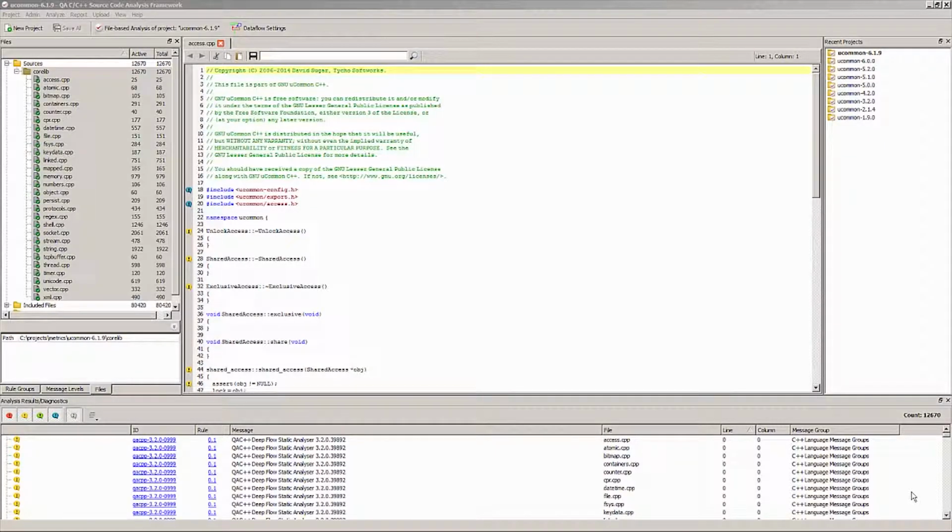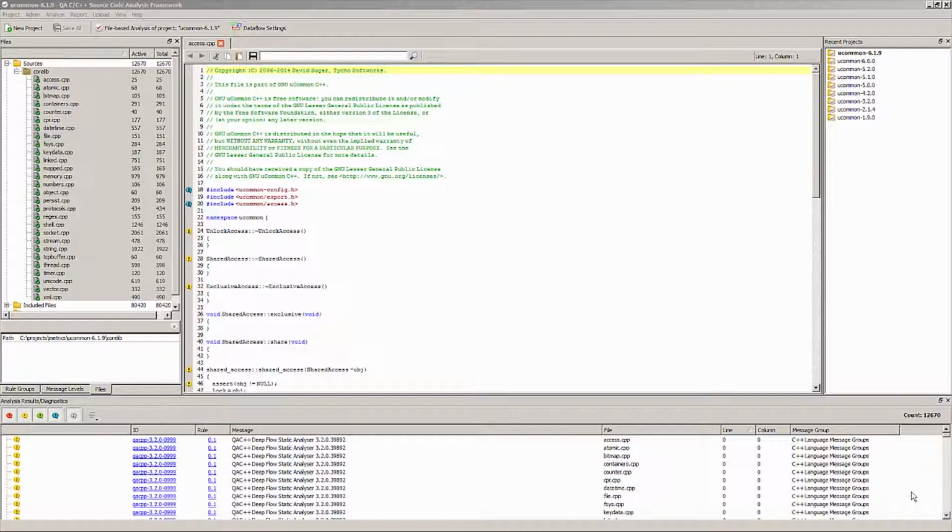In this presentation we shall look at some of the metrics available in QAC++ 3.2. We'll look at some of the new metrics, we'll look at them in QAC++, and then we'll also have a look at them in QA Verify as well.